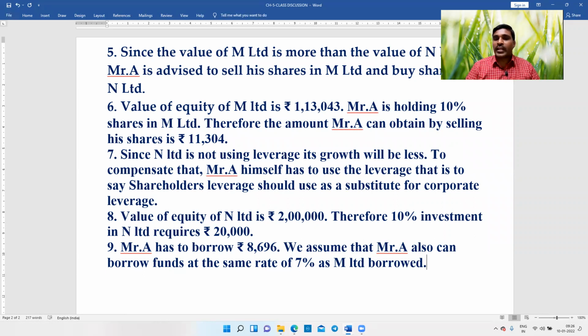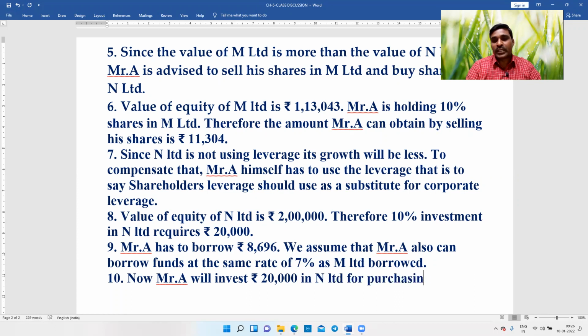Okay, so now Mr. A invests rupees 20,000. Mr. A will invest 20,000 in N Limited for purchasing 10% shares of N Limited.